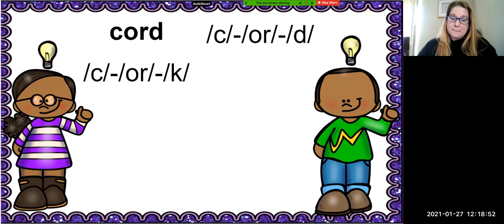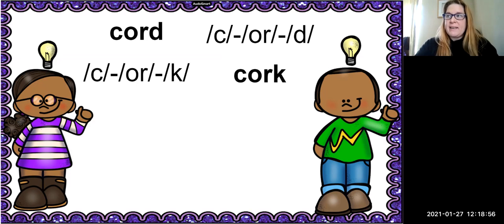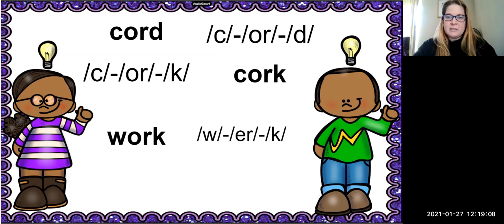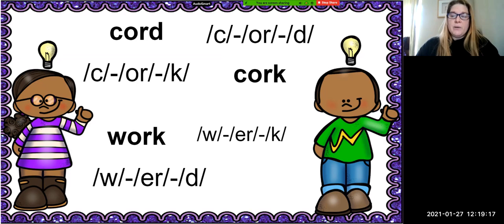It is cork. Very good. Our next word is the word work. How many sounds do you hear in work? Work. I hear 3 sounds. Work. Good. We are going to take this final consonant sound, the k, and change it to d. What is the new word on the curve going to be? It's going to be word. Very good.